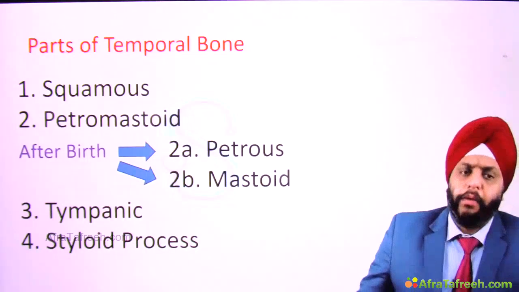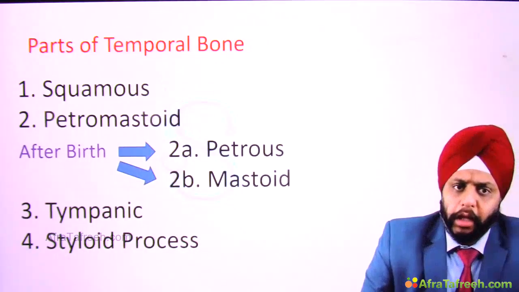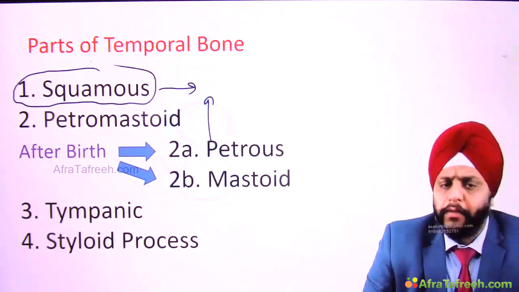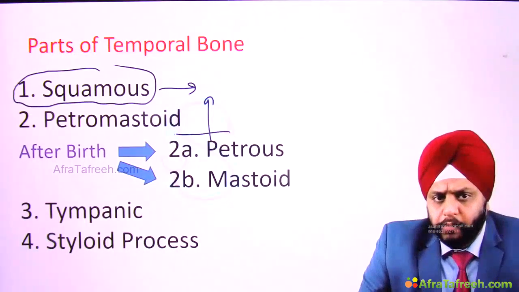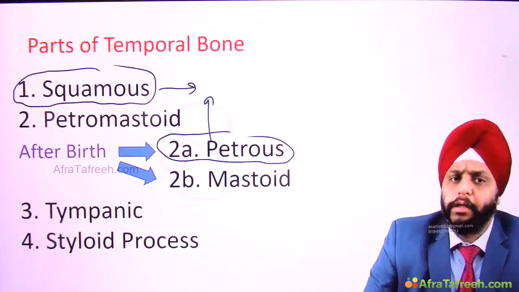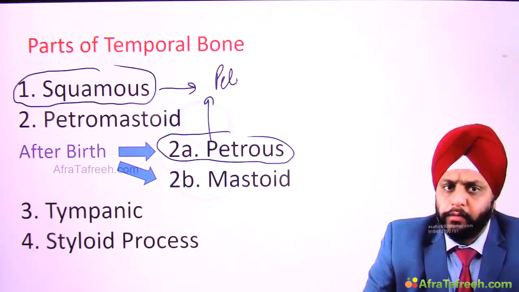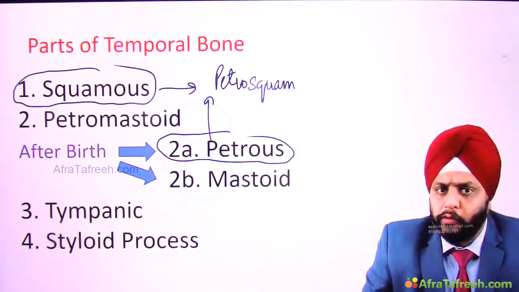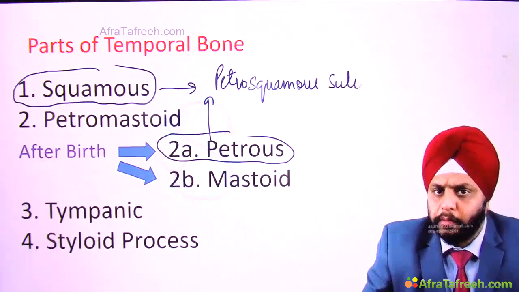Right? Now, in the embryological phase, when we still have the child as an embryo, between the squamous part and the petrous part there is a suture. That suture in the embryological phase is known as the petrosquamous suture.